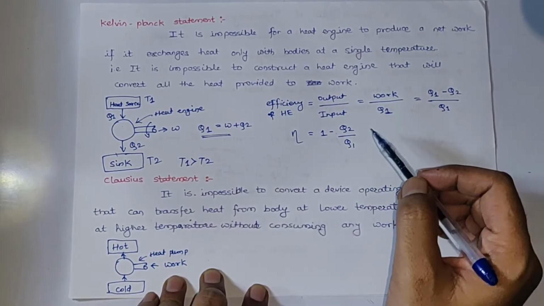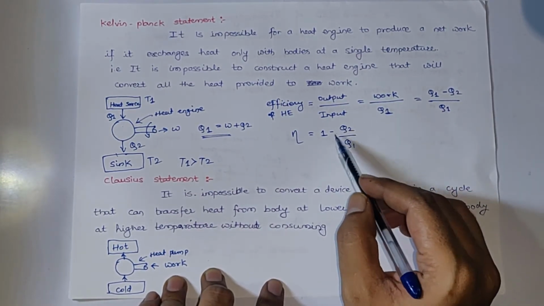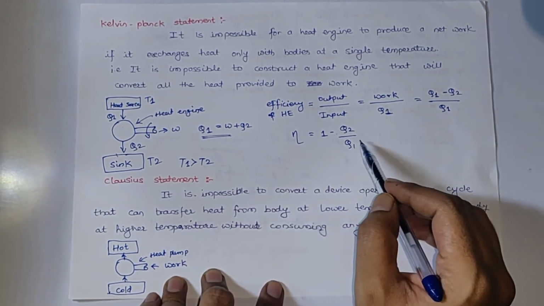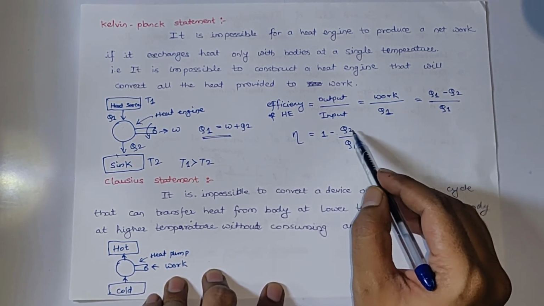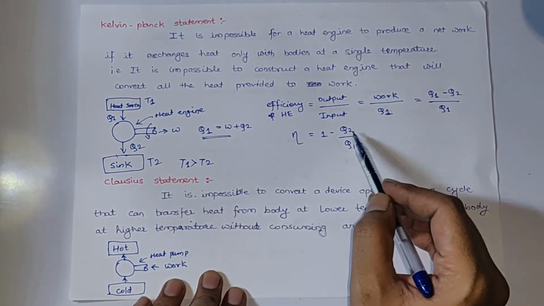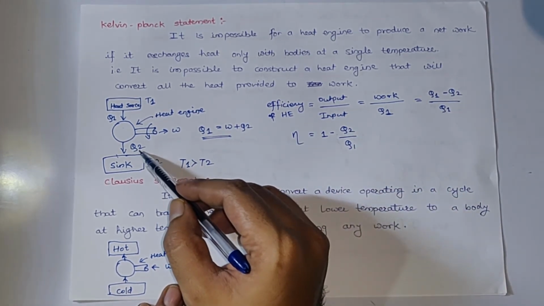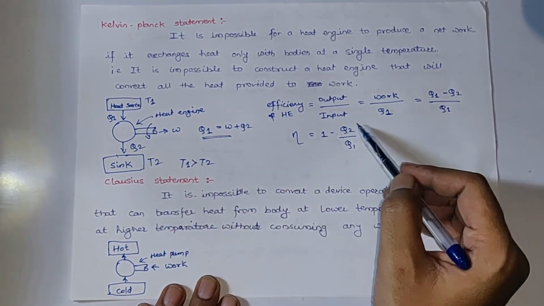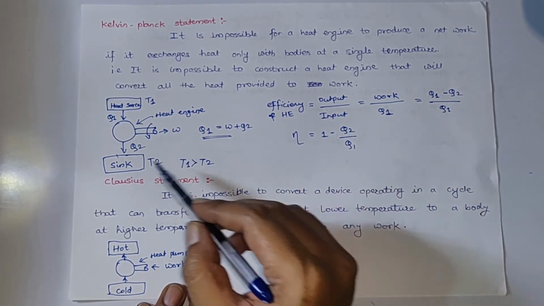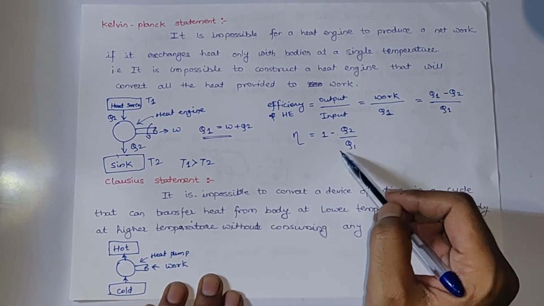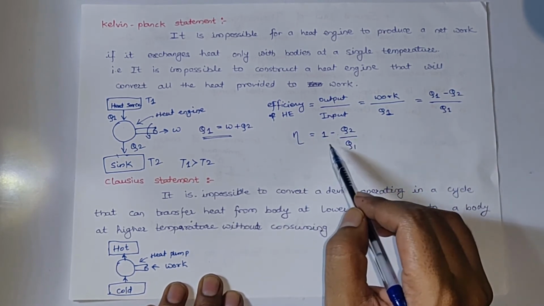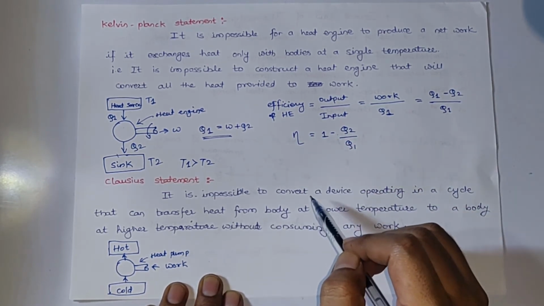If we still want to make the efficiency 100%, we have to make this quantity Q2 by Q1 zero, so we have to decrease the amount of heat rejected, or make this term zero. Whatever heat is getting released to the sink, we have to make it zero to make this engine work at 100% efficiency.